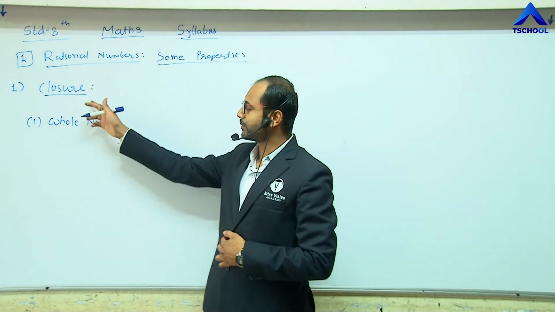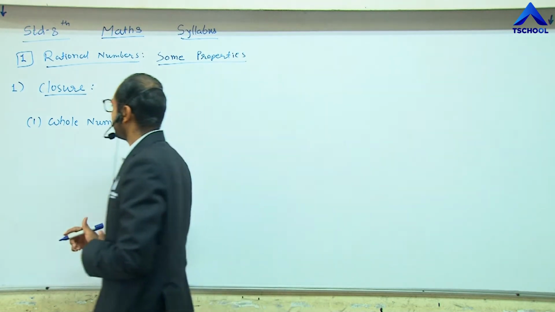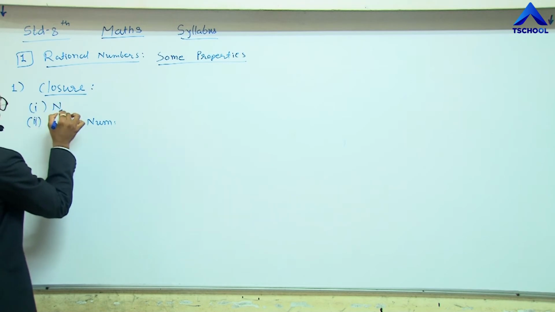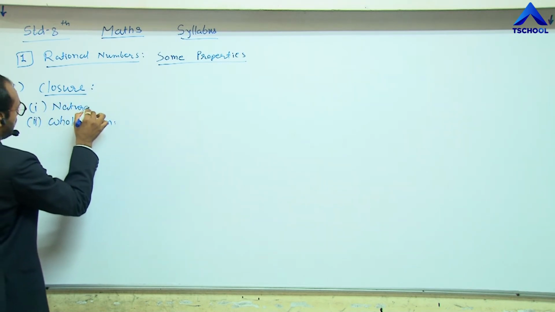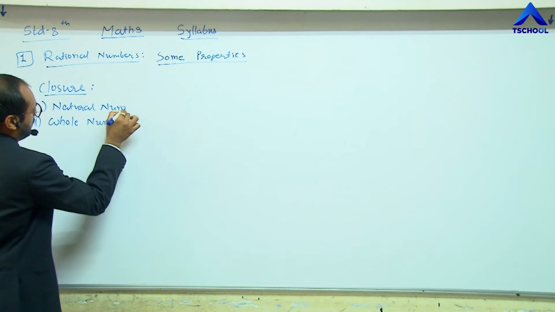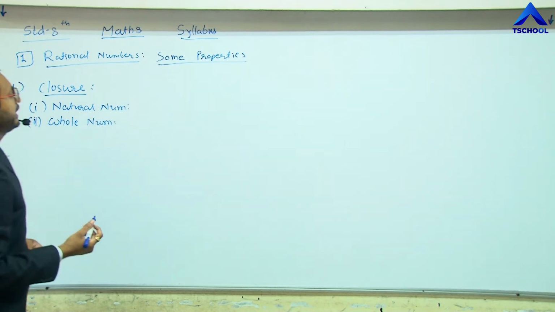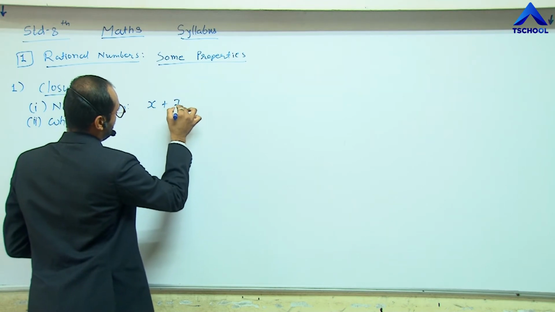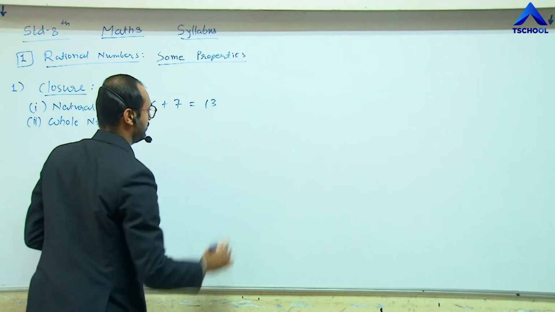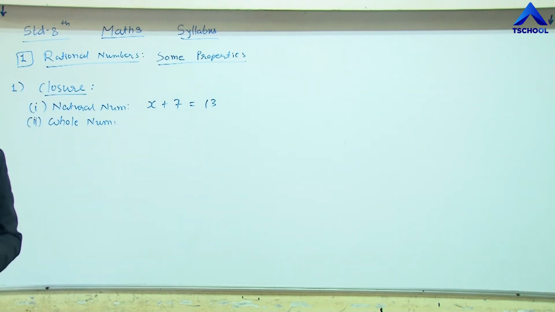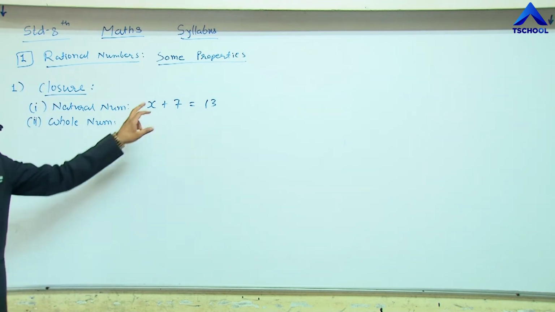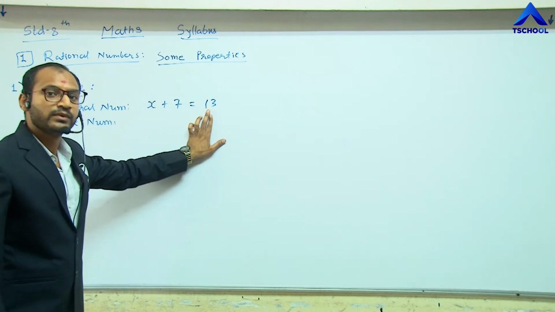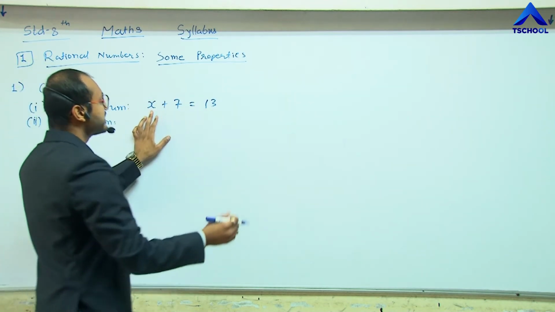We had studied the closure property of whole numbers the previous time. See, first one is the closure property of natural numbers. Like if you take x plus 7 is equal to 13, for what value of x do we get 13? Of course, 6.